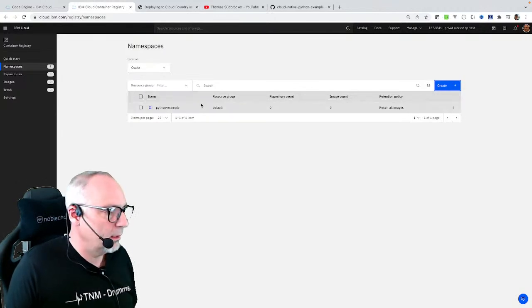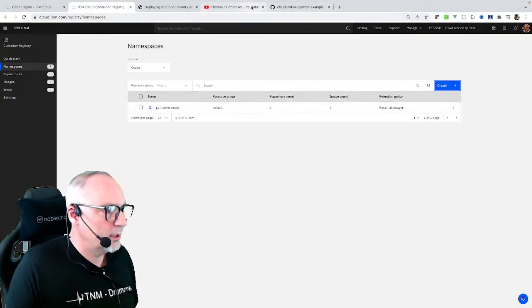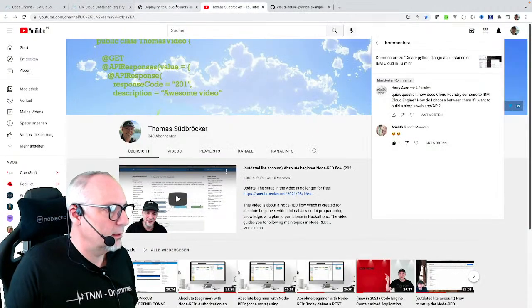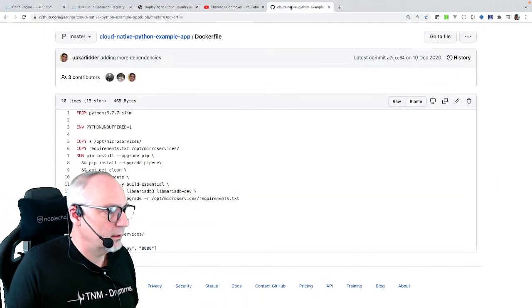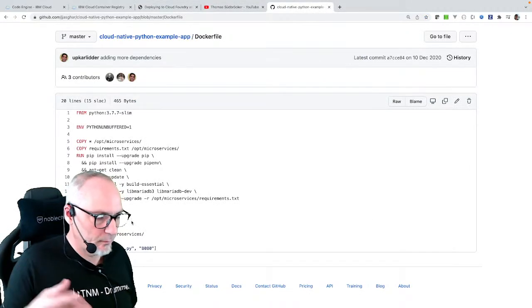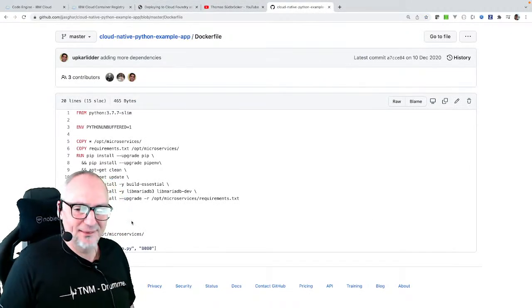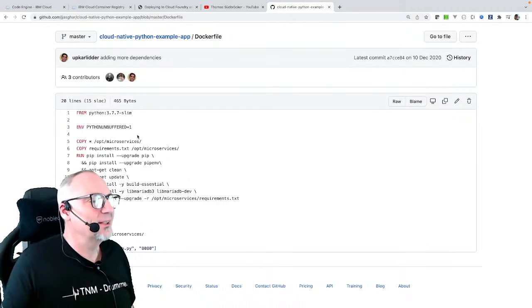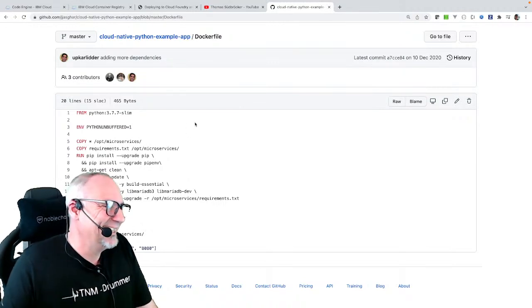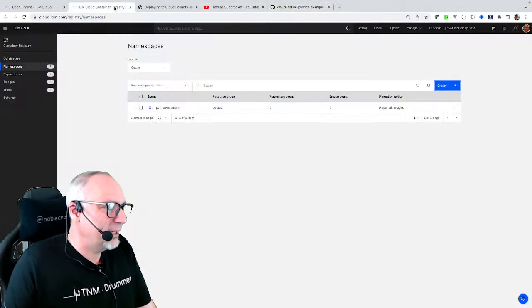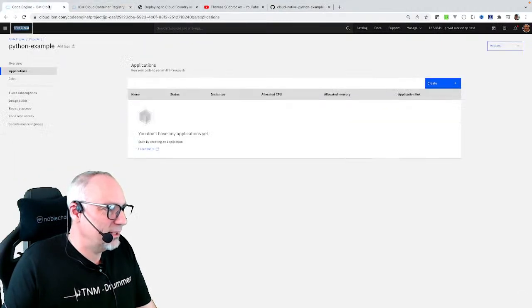And the next is that we are going to take a look at the source code once more. Here's the container. Here is the Dockerfile. So, here's our container registry, and that's the Code Engine.